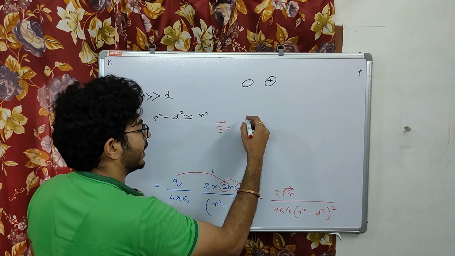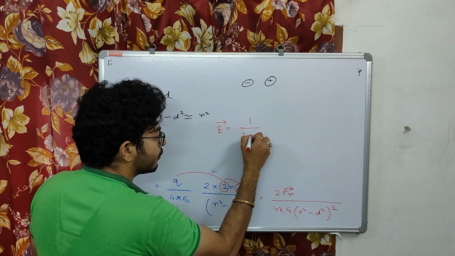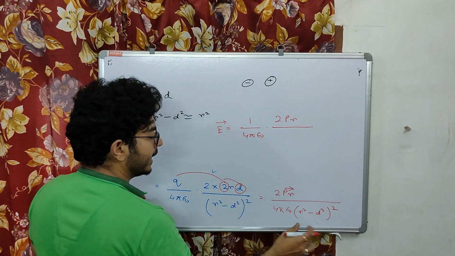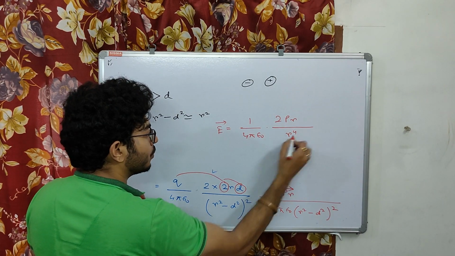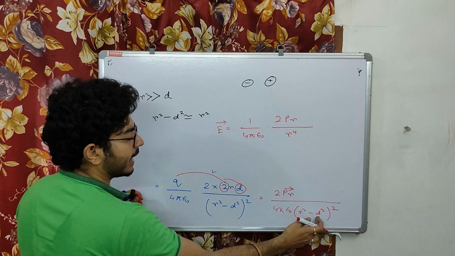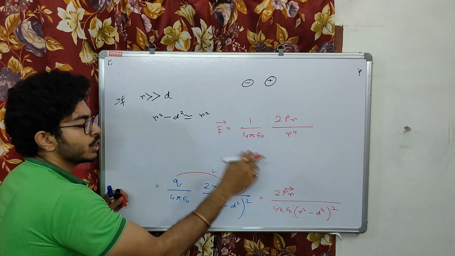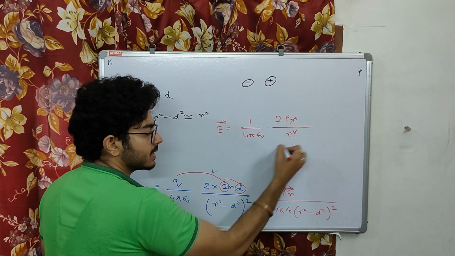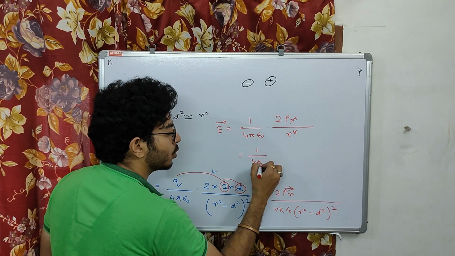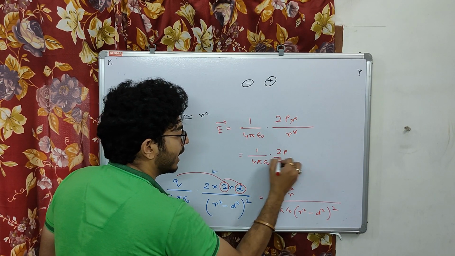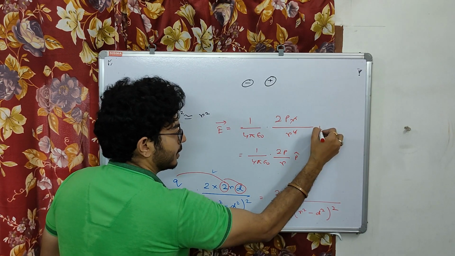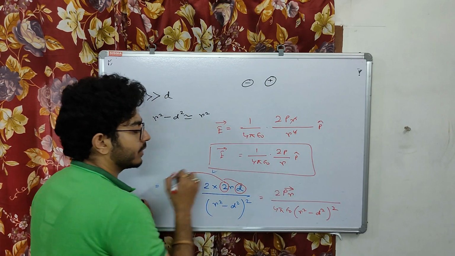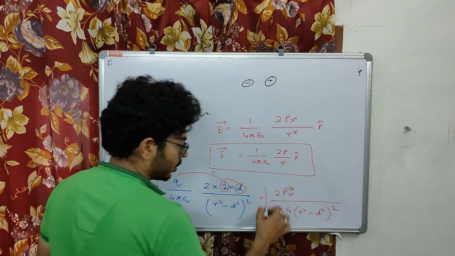We can say 1 by 4 pi epsilon naught, 2pr by, this becomes r to the power 4, because r square minus d square can be said near about r square. So r square whole square gives us r to the power 4. Now this cancels and we get 1 by 4 pi epsilon naught 2p by r cubed in p cap. Direction is p cap. Clear? This is the electric field we get, and this is also the formula.